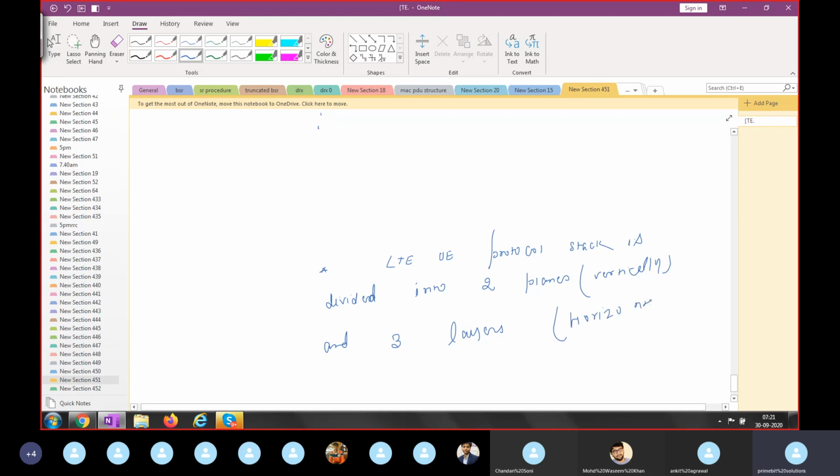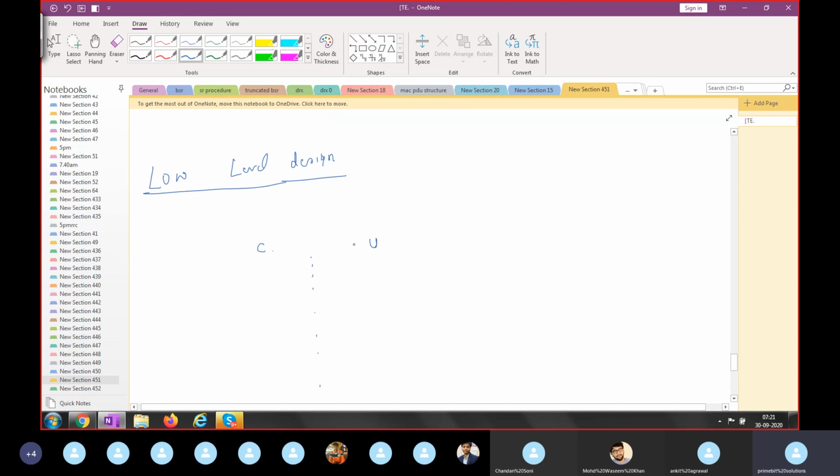Horizontally three layers, vertically two planes. Vertically, two planes: control plane and user plane. Horizontally there will be three layers: layer 1, layer 2, layer 3.